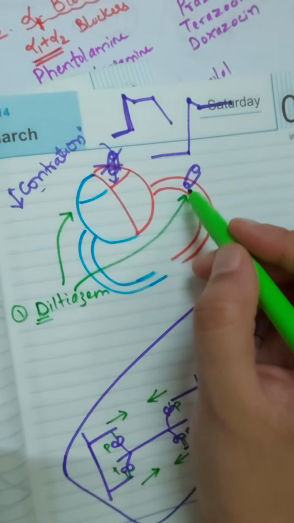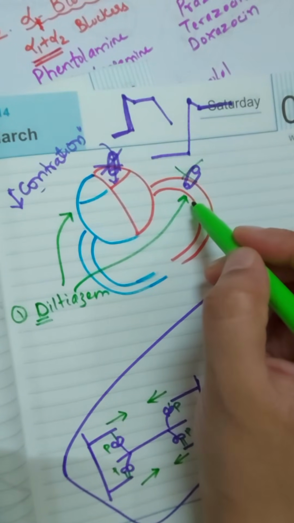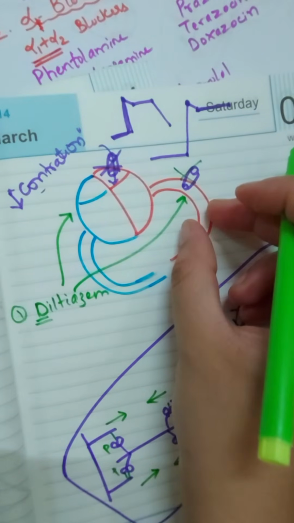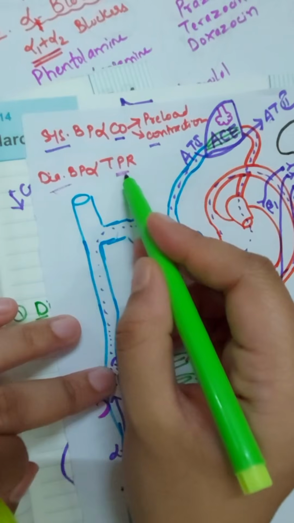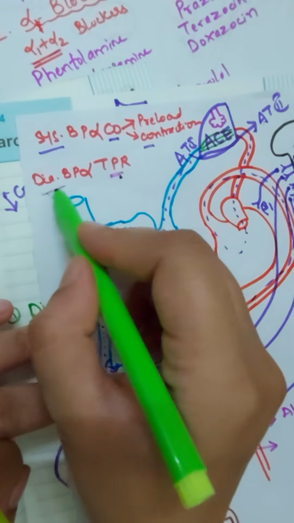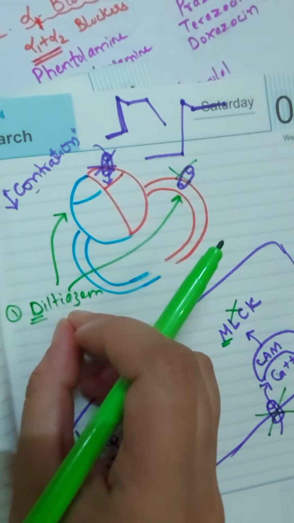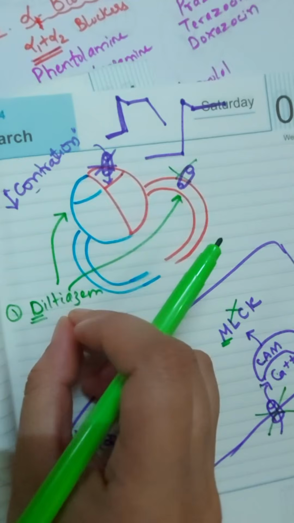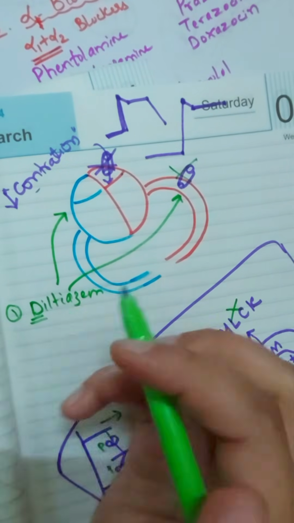Plus diltiazem can also cause blockage of the calcium channel on the arteries. Arteries means it will cause arteriolar dilation. That means it is reducing the total peripheral resistance. When total peripheral resistance is reduced, it will cause reduction in the diastolic blood pressure. That means diltiazem is a kind of calcium channel blocker that can be used in the treatment of both systolic as well as diastolic blood pressure.